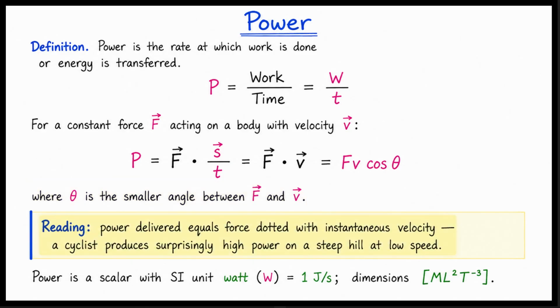How should we read this physically? Power delivered equals the force dotted with the instantaneous velocity. For example, a cyclist produces surprisingly high power on a steep hill, even at low speed. The force required is very large. Power is a scalar quantity. The standard unit is the watt, which equals 1 joule per second. Its dimensions are M L² T⁻³.